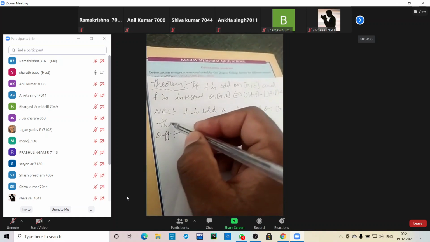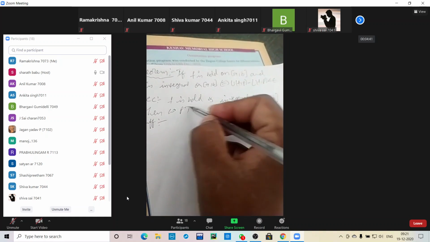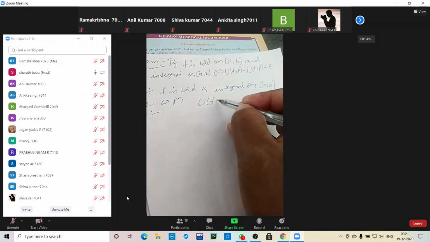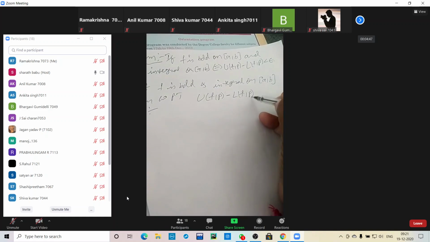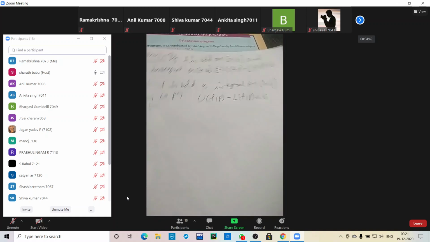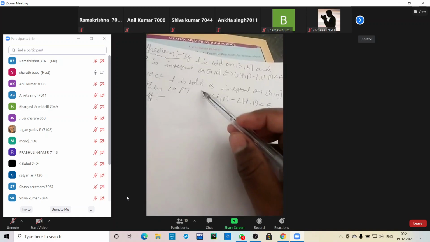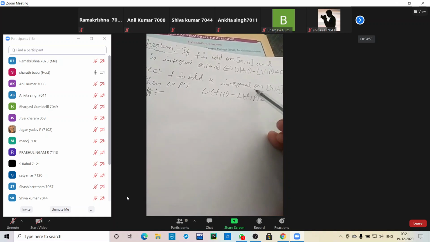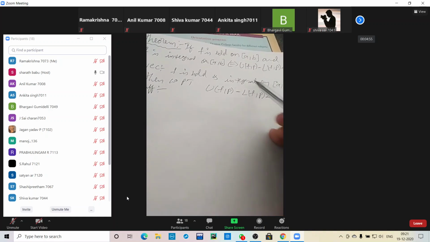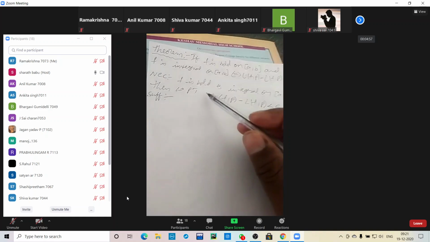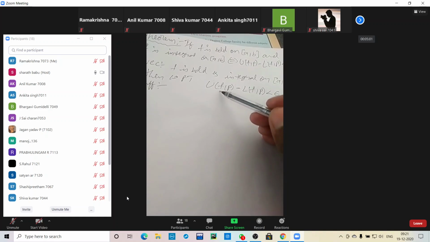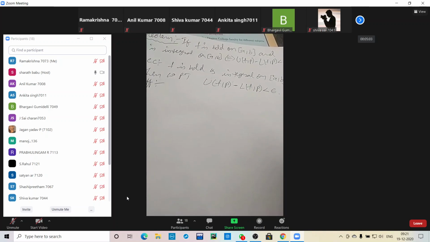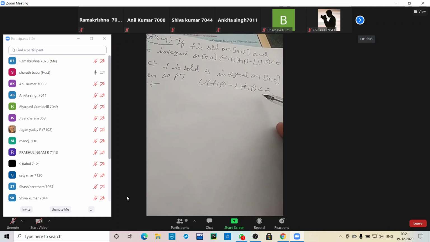Then we prove that, what is he asking us to prove? The upper Riemann sum minus the lower Riemann sum should be less than epsilon. So f is bounded and f is integrable on the closed interval [a, b] are the given conditions. Using those conditions, we want to prove that U(f, P) minus L(f, P) should be less than epsilon.